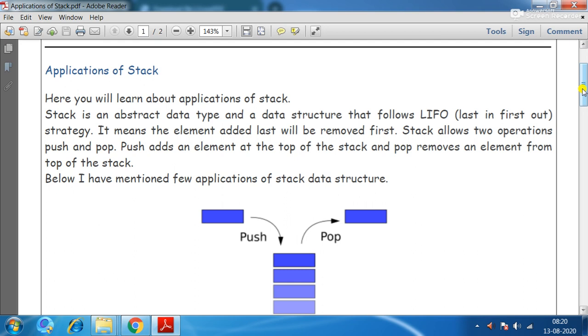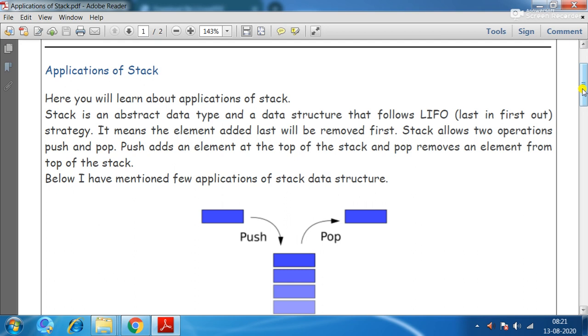The classification of linear and non-linear depends on the arrangement of the values stored in the memory. How they are arranged, either in consecutive memory locations, or in random memory locations, or scattered in different memory locations. Depending upon that, we have the classification of linear and non-linear data structure.